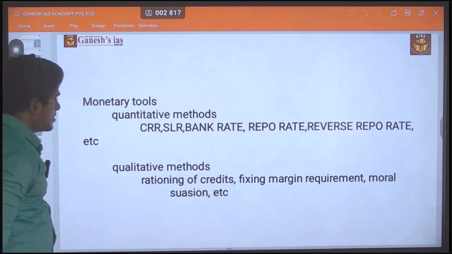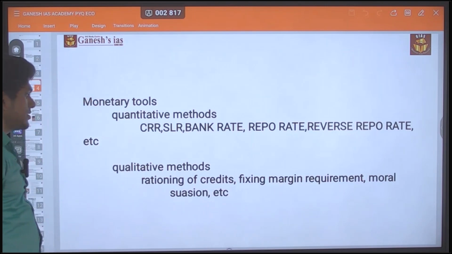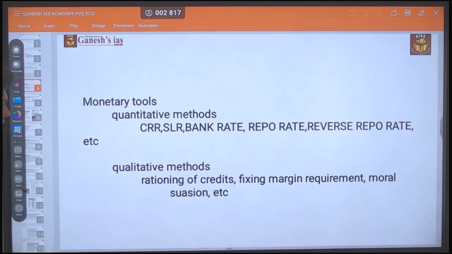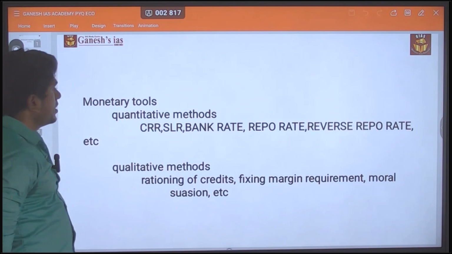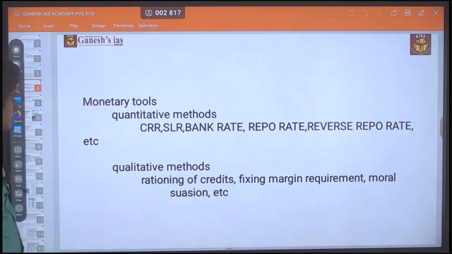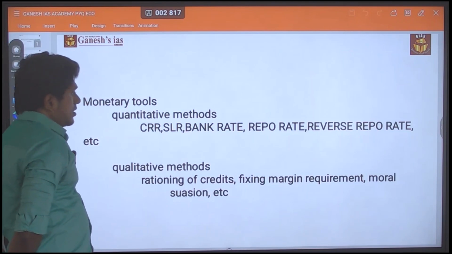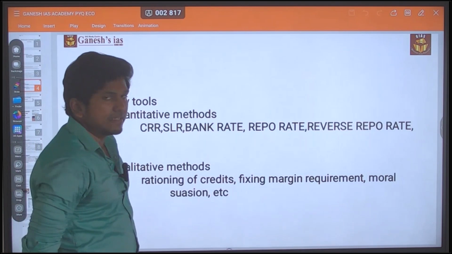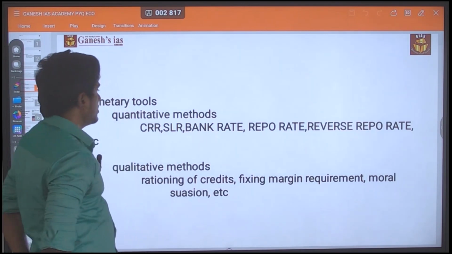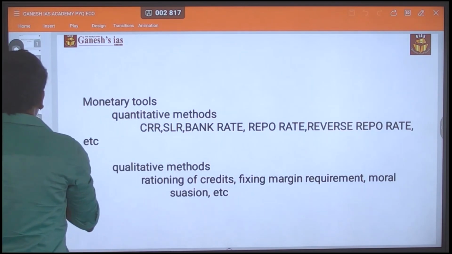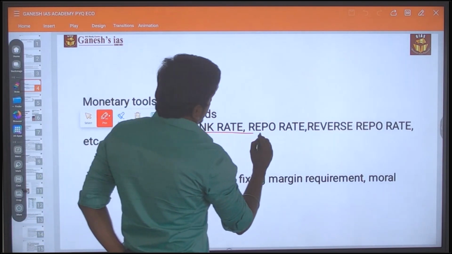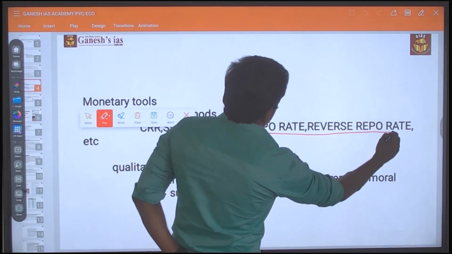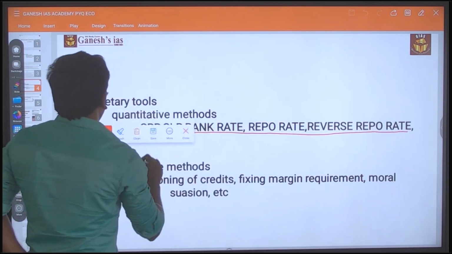There are also qualitative measures, called rationing of credit, fixing margin requirements, moral suasion, and direct actions. These are also monetary policy tools. Here they are speaking about interest rates, specifically the bank rate, repo rate, reverse repo rate, and marginal standing facility.